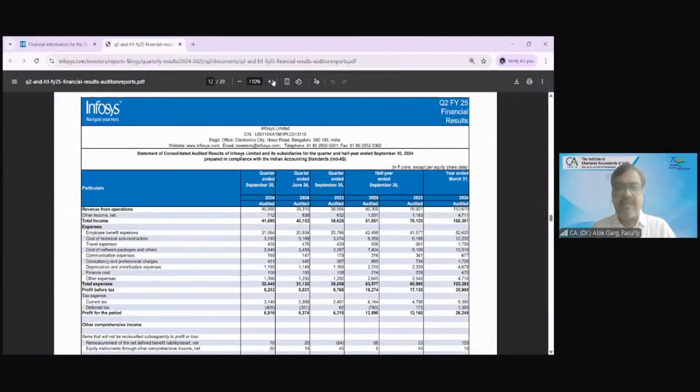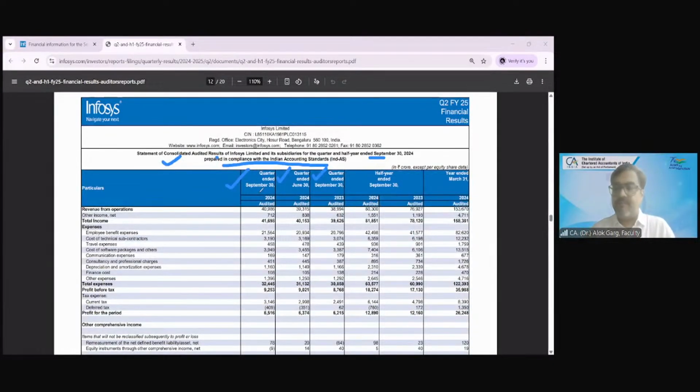What they are writing is that statement of consolidated audited results of Infosys Limited and its subsidiaries for the quarter and half year ended September 30, 2024, prepared in compliance with Indian accounting standard, right? Then they are giving quarter ended: current quarter performance, last quarter performance, and the corresponding quarter of the last year.